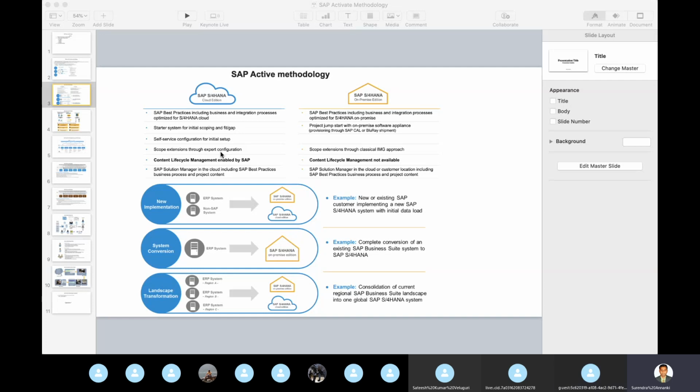If you go in depth, each scenario has pros and cons for cloud edition and on-premises. On-premises, it's our own risk if we do some custom work. However, now we are doing it the same way. And if you go to the cloud, everything will be, I can say, bumper to bumper monitored by SAP. So they know what we are doing.